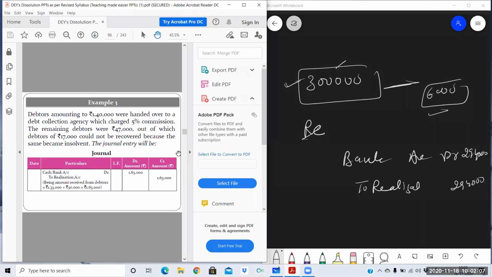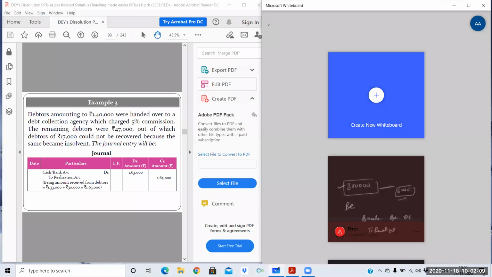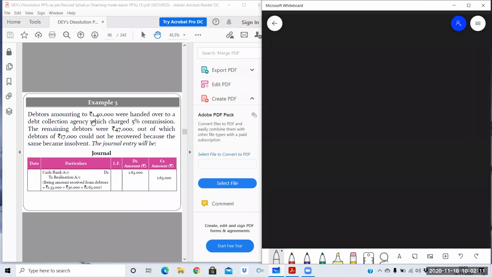one more example we can do. That is the debtors amounting rupees 1,40,000 were handed over to a debt collection agency. Debt collection agency means they will be collecting your amount on your behalf. You need not go to the debtors. They will be going to the debtors and doing the collection on your behalf. But of course, they will not be doing this service free of cost.